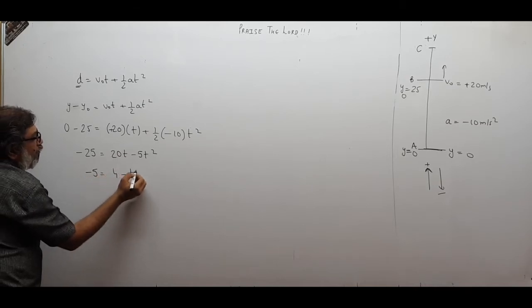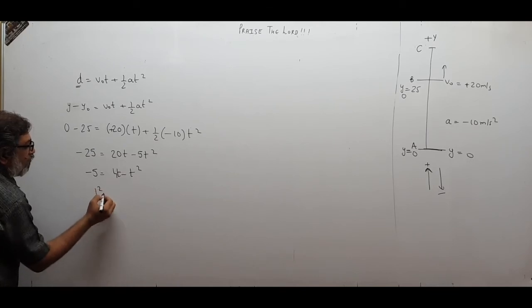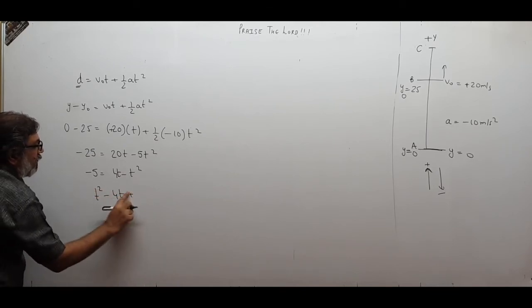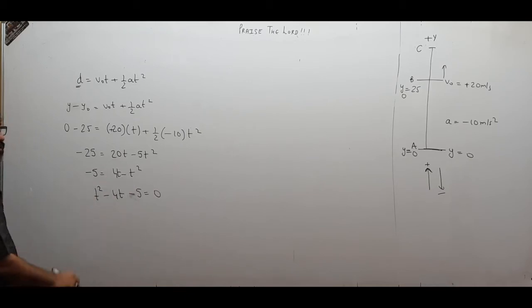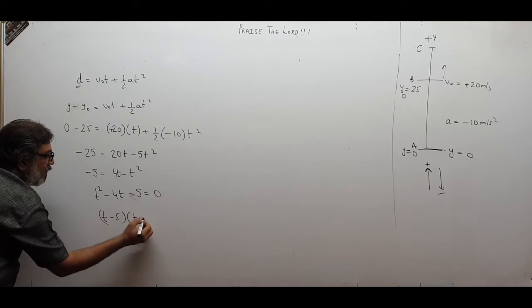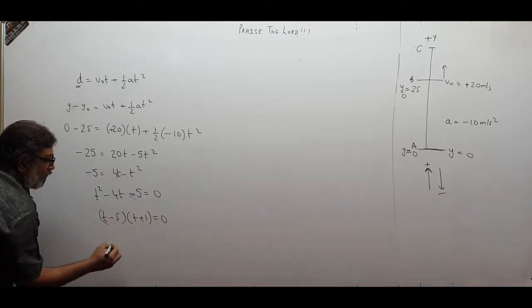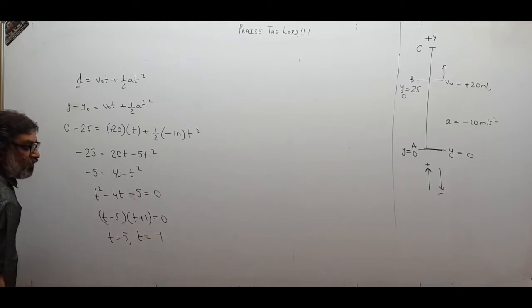Minus 5 is equal to 4 minus t square, t also. So t square minus 4t minus 5 will be 0, bringing all that on the side. Factorize: t minus 5, t plus 1 equal to 0. So t will be 5 and t will be minus 1.